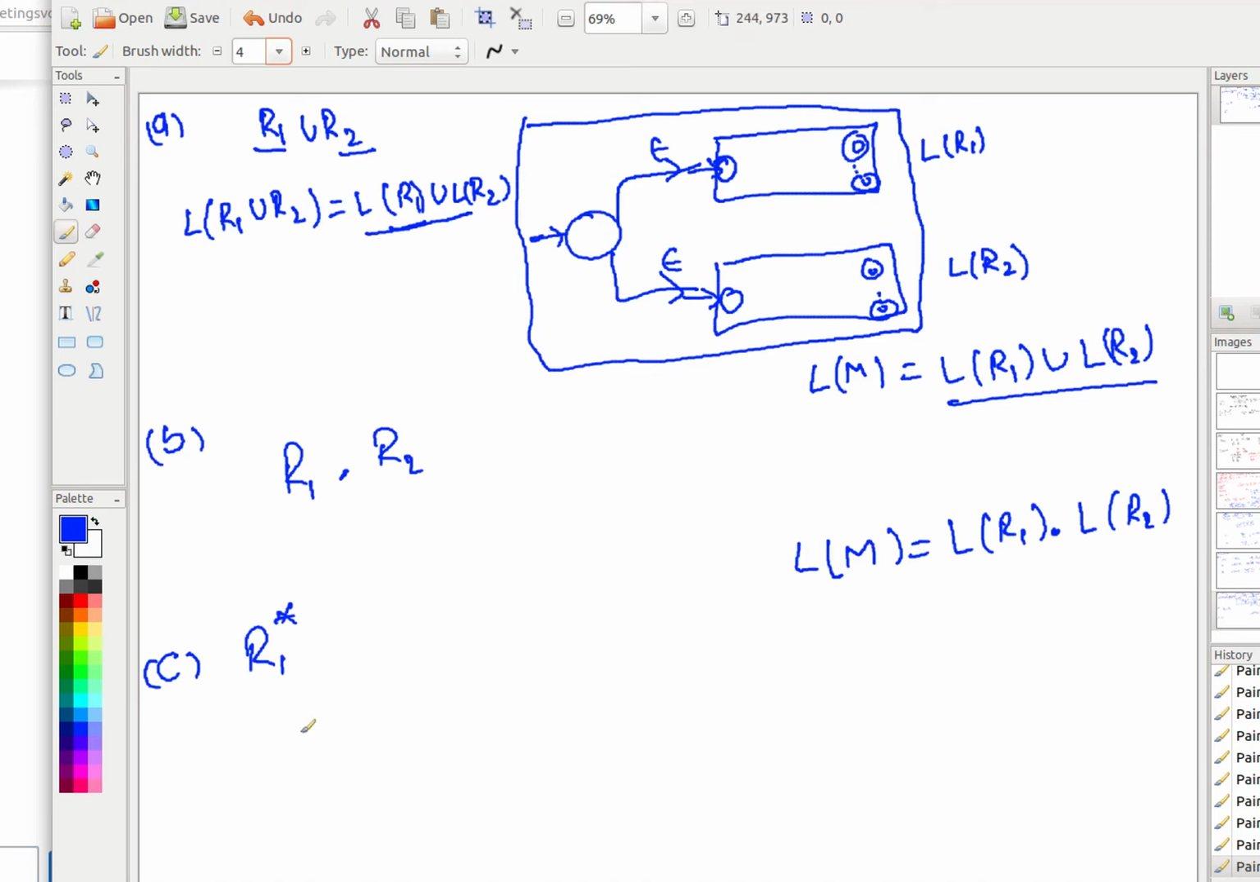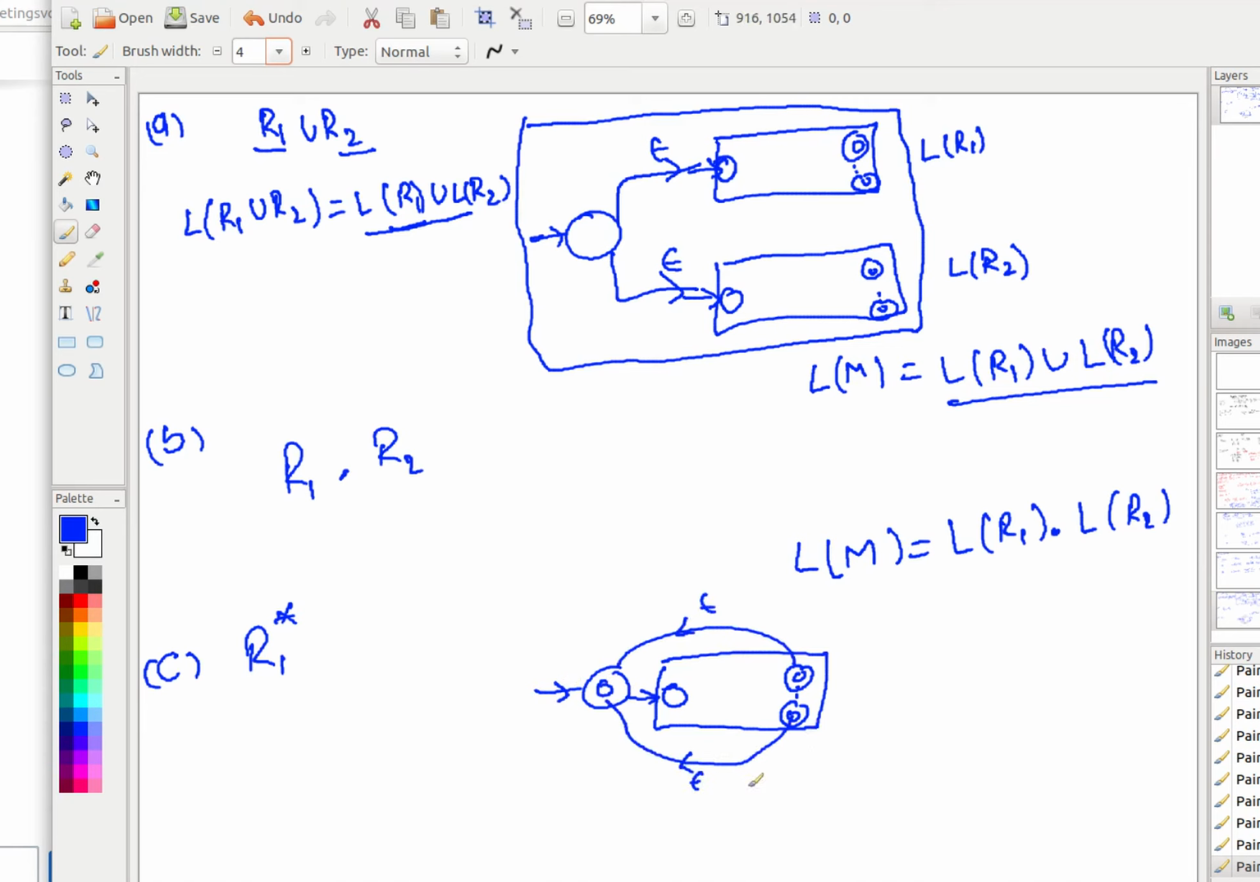Now for R1 star, what do you need to do? Very similar to what you did. R1 is saying that I have a machine for R1. Now I want to design a machine for R1 star. I think we have done it again. You just have to add a start state, which you make a final state, and bring all the epsilon arrows here.